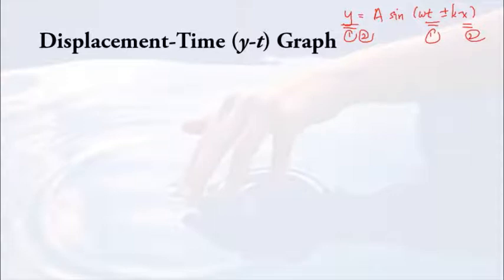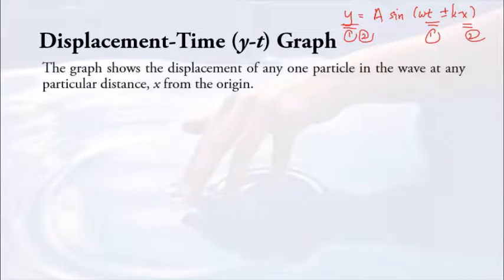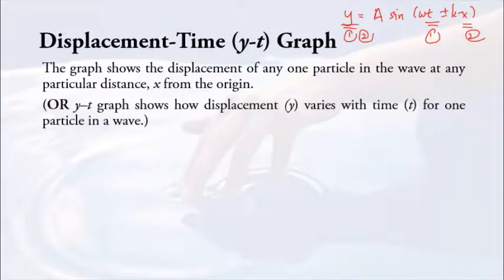Now let's start with the displacement-time graph. What is a displacement-time graph? It shows you the displacement of the particles in the wave at any particular distance from the origin, or it shows you how displacement varies with time for one particle in the wave. So meaning that if you want to look at the relationship between y and t, then the distance should be given, because it says at any particular distance from the origin. So x is given if you want to sketch a y against t graph.